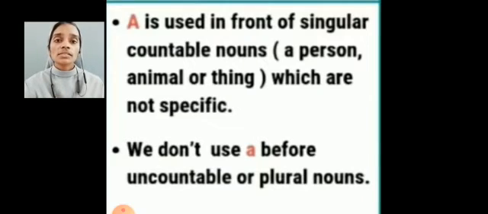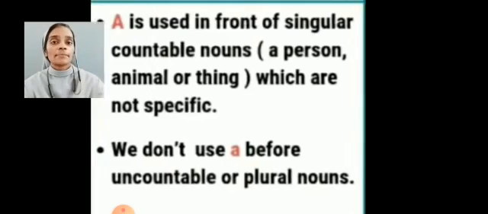We don't use A before uncountable or plural nouns. Uncountable means which we cannot count, that is called uncountable. So before uncountable or plural nouns, we don't use article A.